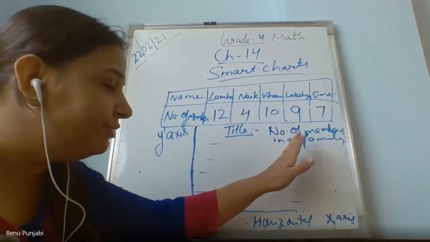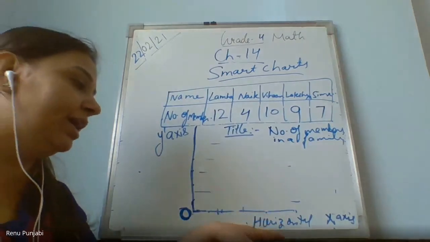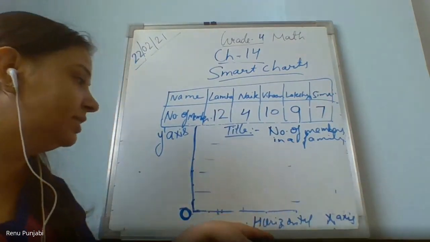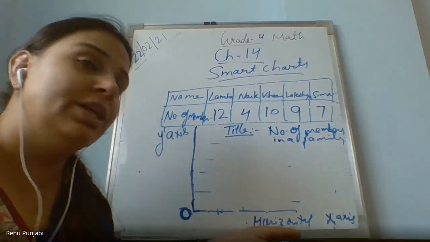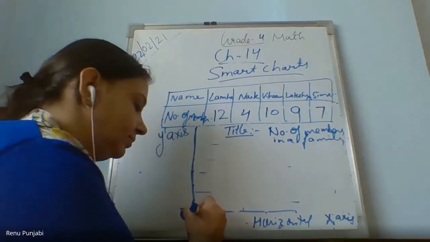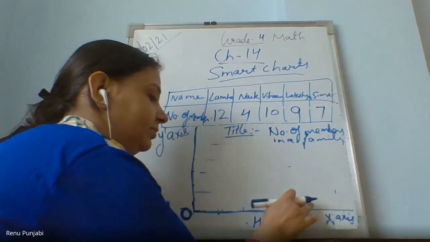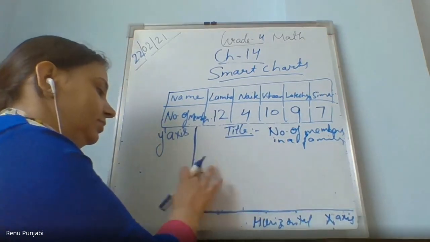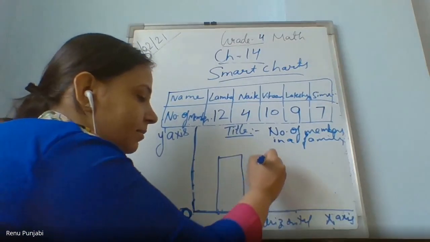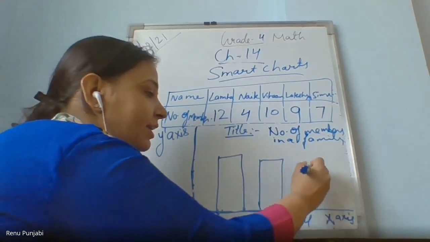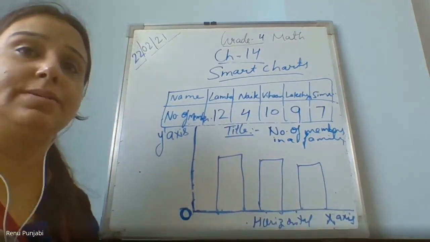Clear? After the title, we have to name the axes, that is the horizontal axis and the vertical axis. After drawing both the lines, if I draw bars like this, which type of bar graph is this?